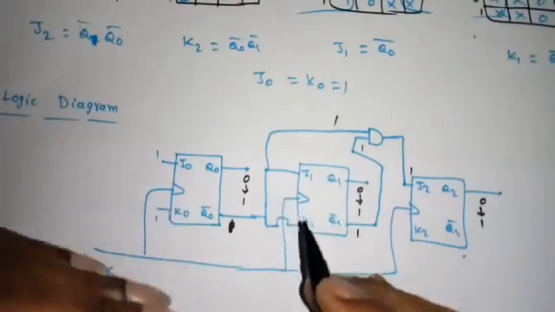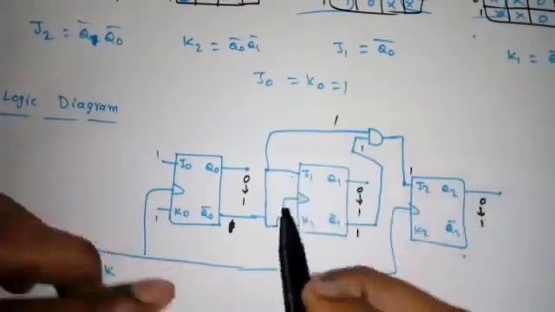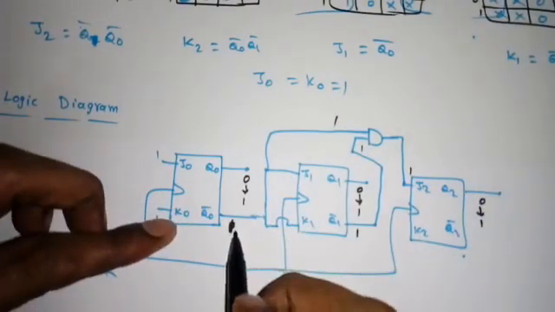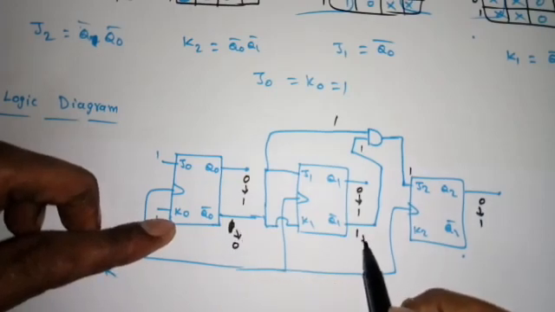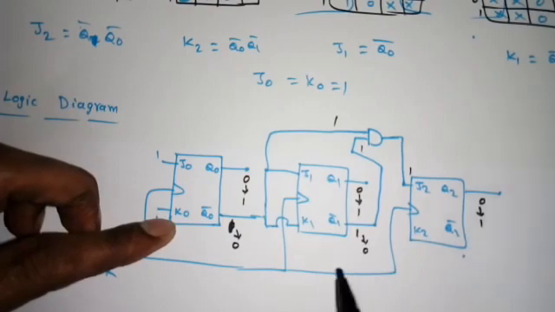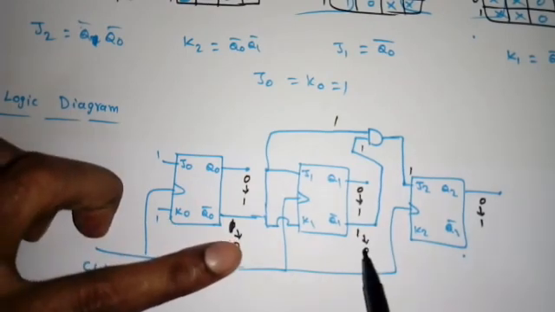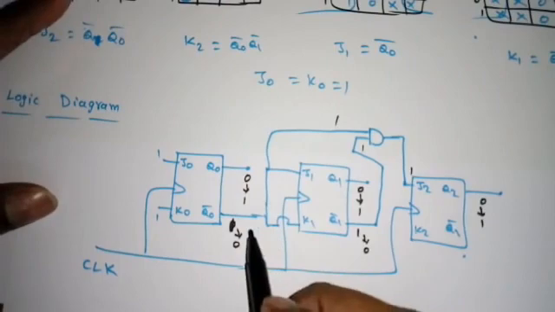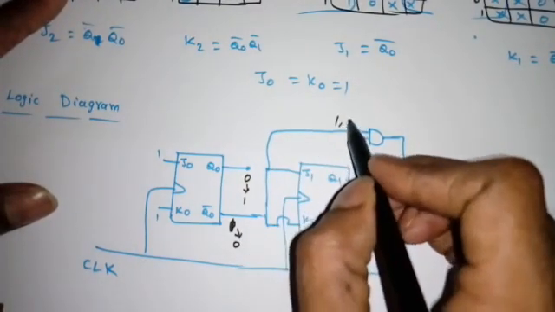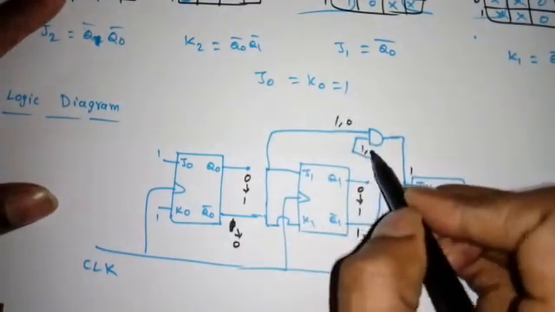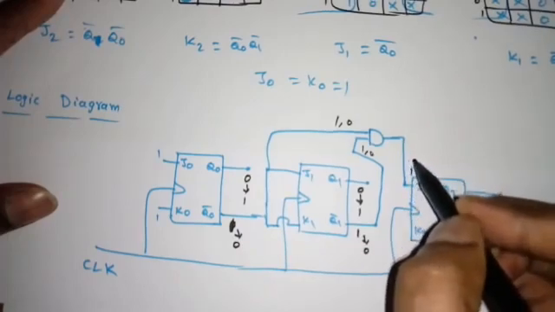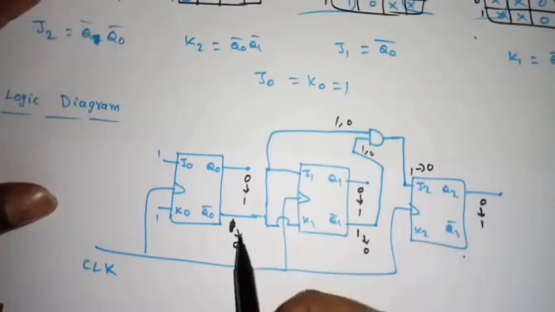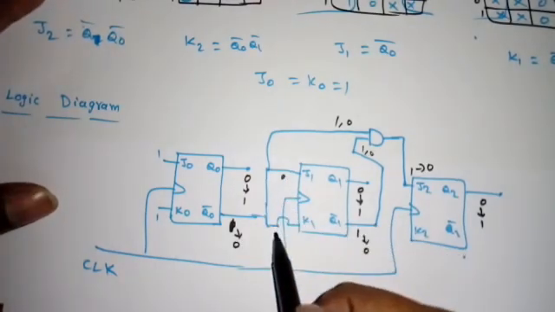So before we apply the clock, first we will find what the inputs are. So it is changed to 1, now that means it will change to 0. So this is also changed to 0. So anyway this is not required. So Q0 bar is 0, Q1 bar is also 0, right? So this is coming here 0, this is also coming here 0. So what is the input of this AND gate, or we can say output of the AND gate and input of the J2? It is changed to 0, right? And also it is 0 here, 0 here.